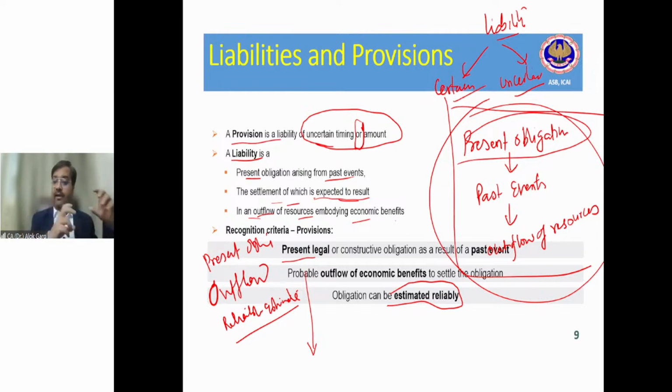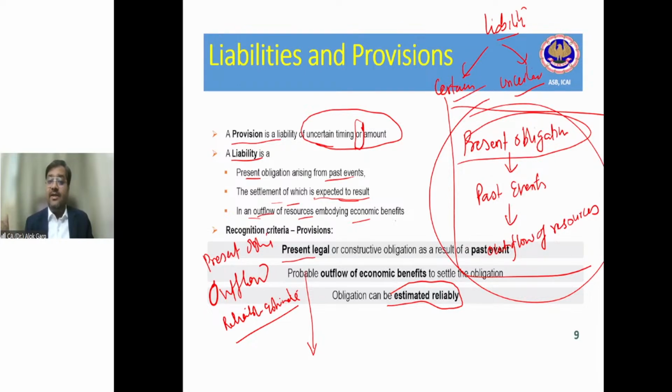It could be a legal obligation because of the environmental law, or it could be due to published policies and past practices. The second one is that the outflow of economic benefit is probable. Again, it is not certain; if it were certain, it should not be a provision. Probable means it is more likely than not that the entity ends up paying some amount in terms of resources.